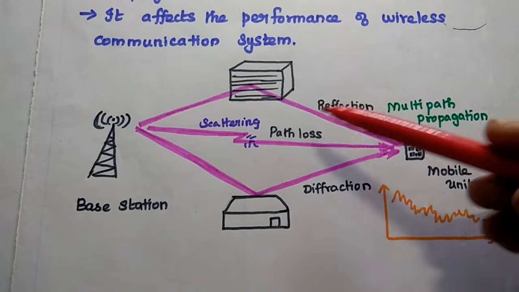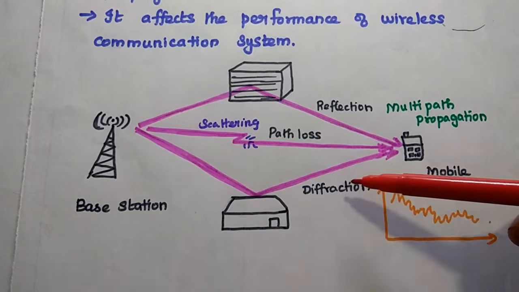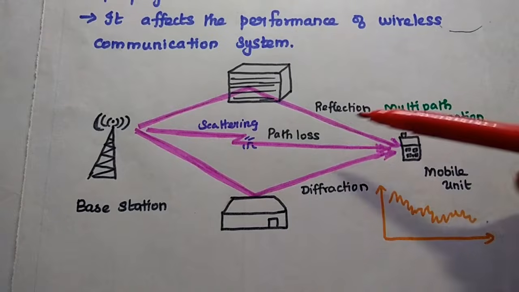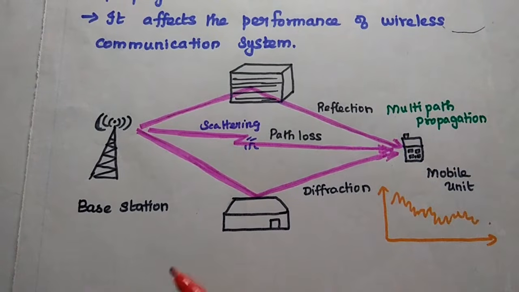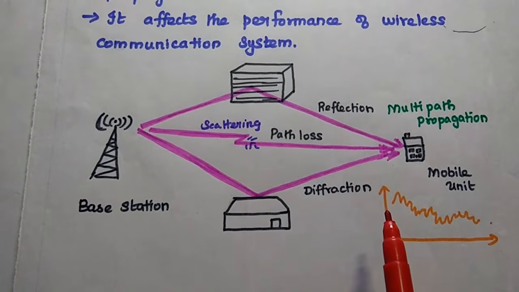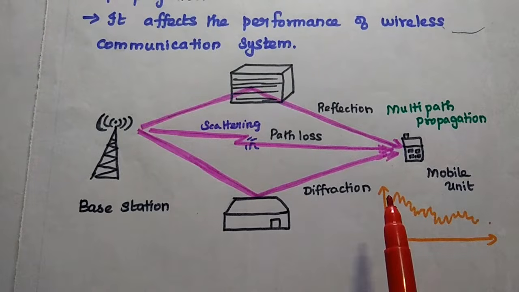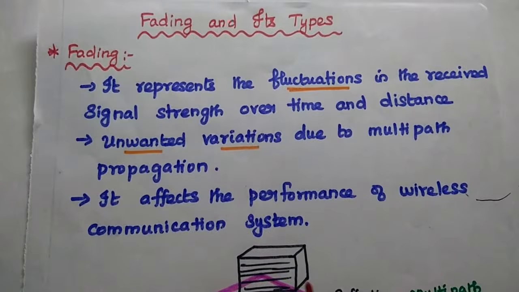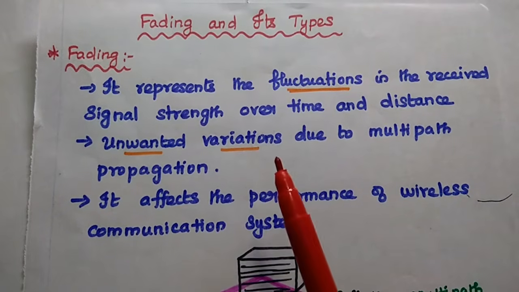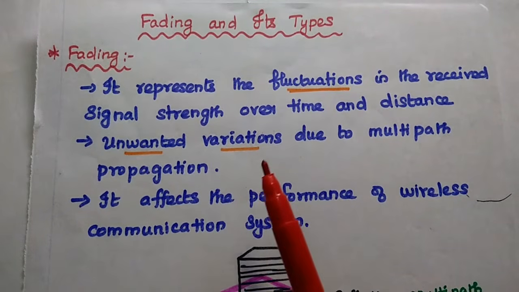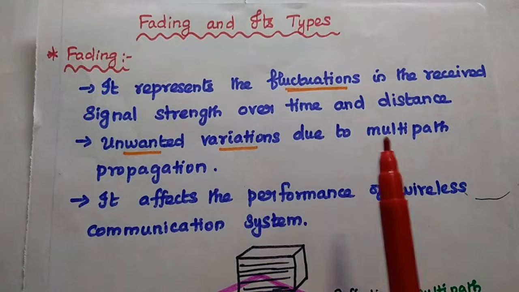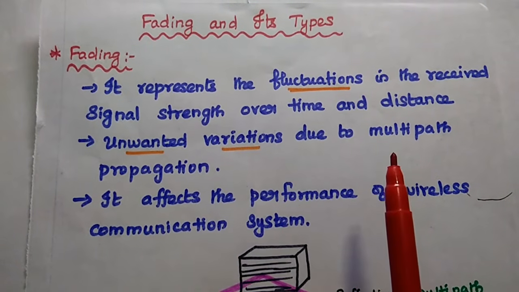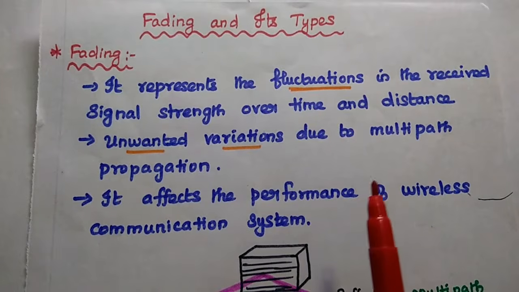So these are all the propagation mechanisms which will affect the signal strength while propagating from the base station to the receiver side in the wireless medium. This is known as fading effect. Here we can simply define fading: it represents the fluctuations in the received signal strength over time and distance due to multipath propagation.